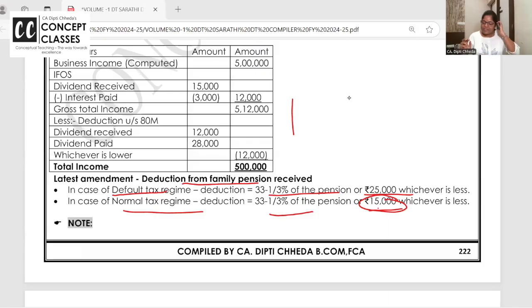These expenditures are generally asked in MCQs only. So you can really remember: in enhanced compensation, 50% deduction is allowed. In family pension, 1/3 or 15,000, whichever is lower, if you opt out of default tax regime. If you're filing your return in default tax regime, 115BAC, then 1/3 or 25,000.